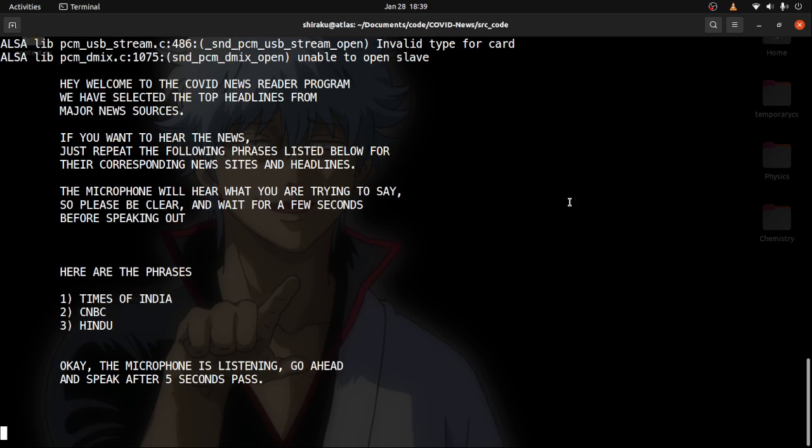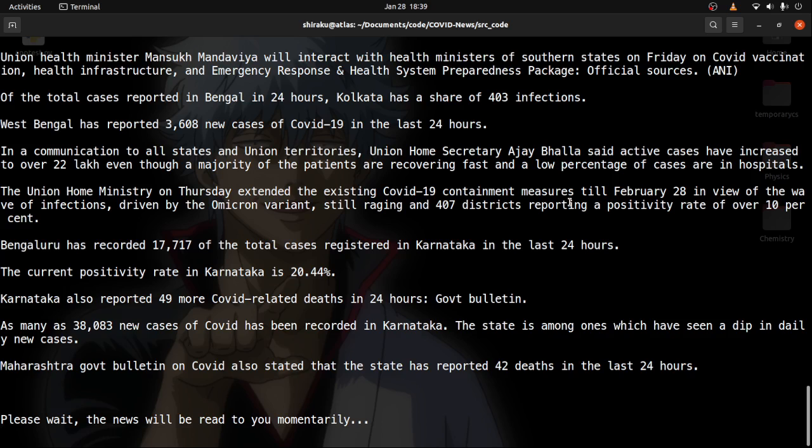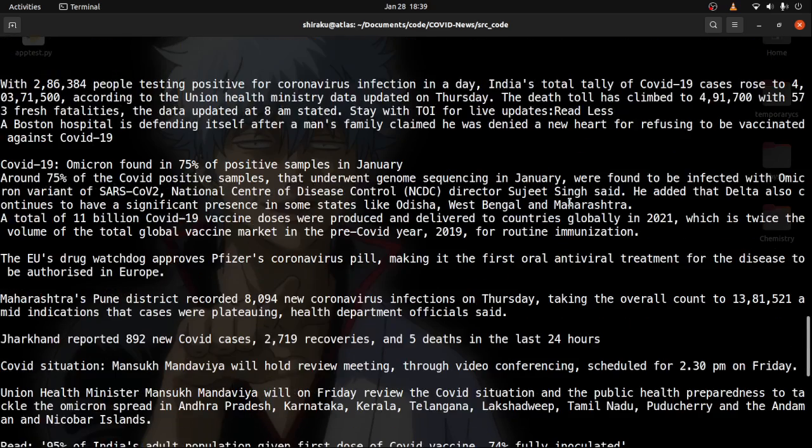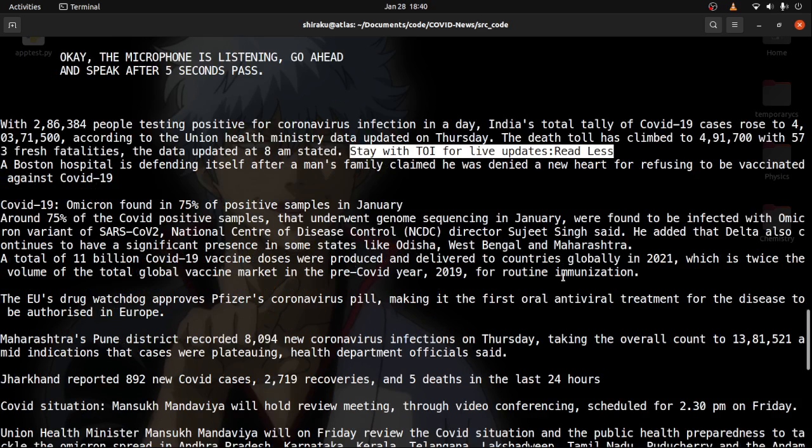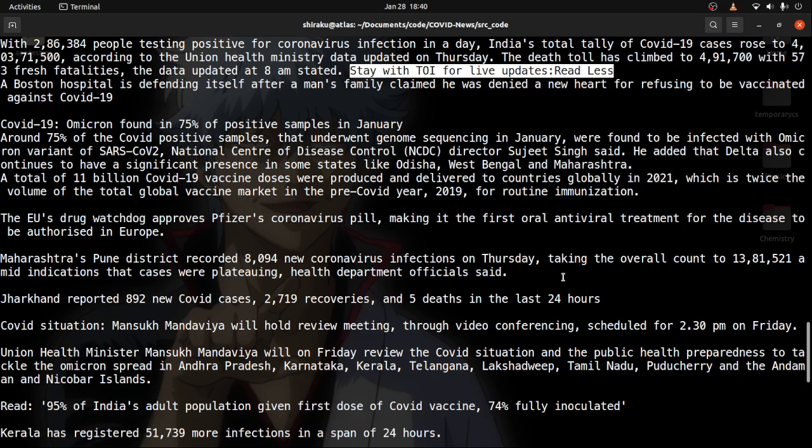Times of India. Oh, oops, it came. Okay, so here it is. Now you gotta wait for a little while for it to actually load the text to speech. So let's wait. Oh, what is this? That's annoying. Is it there anywhere else? No, that's weird.